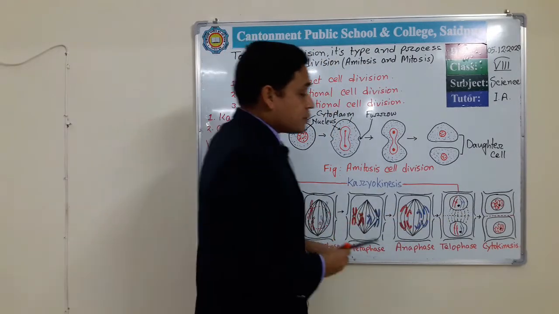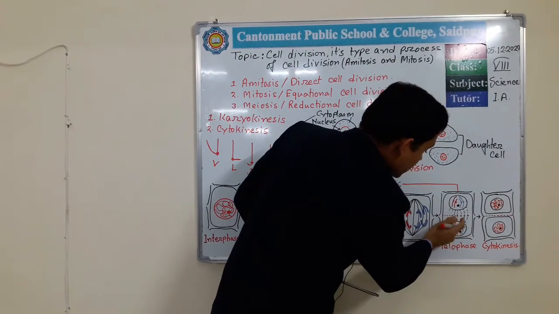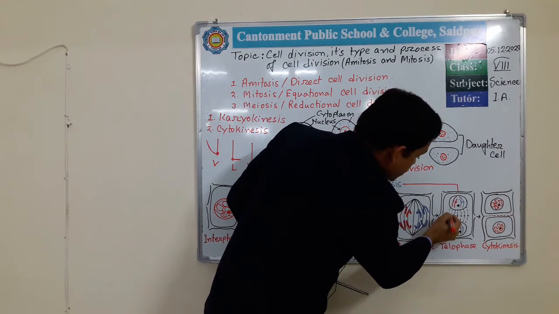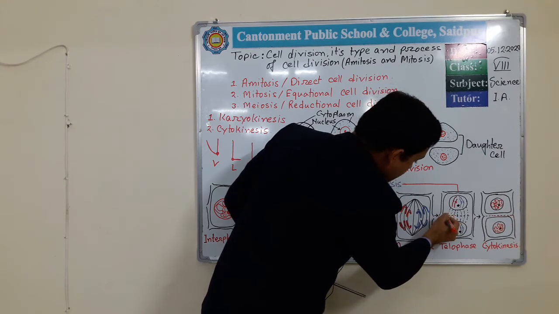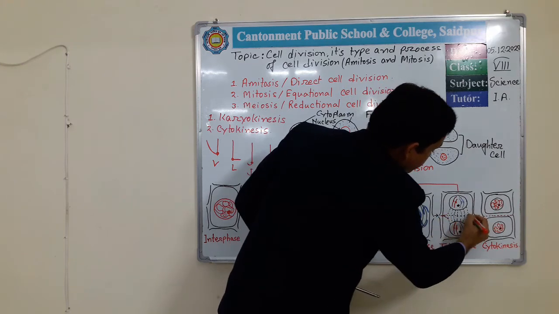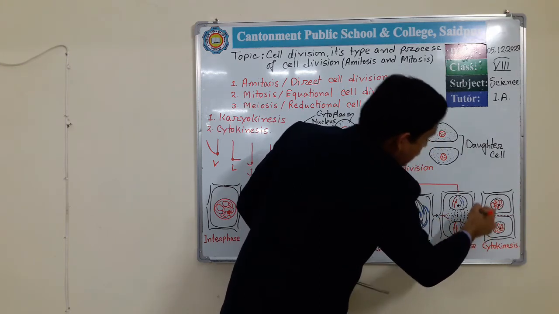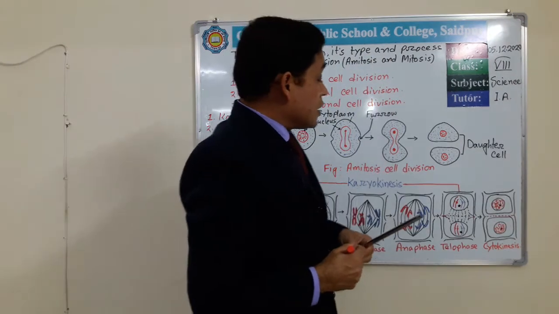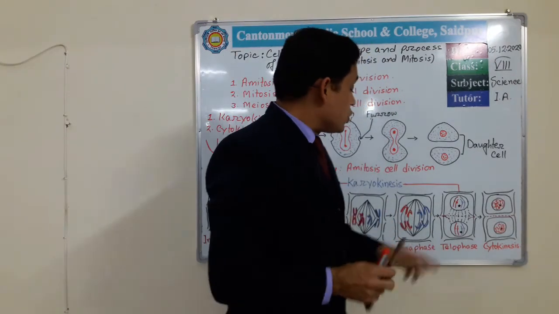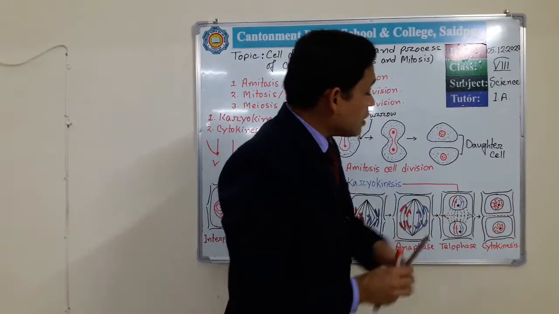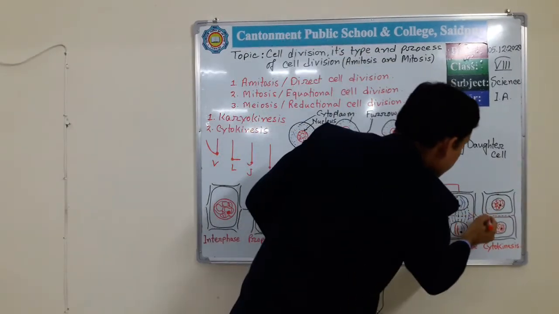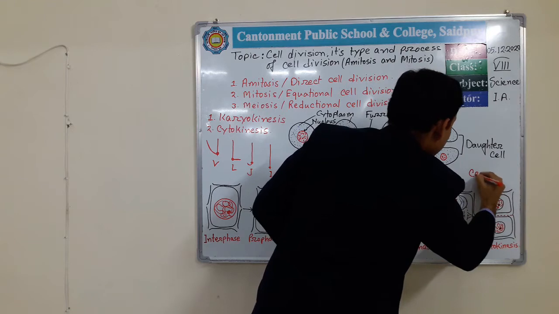But when the 2 nuclei develop, the spindle fibers, in the case of a plant cell, touch the cell wall of the cell, and the phragmosome, like lysosome, deposits here, and a cell plate develops here. This is the cell plate.